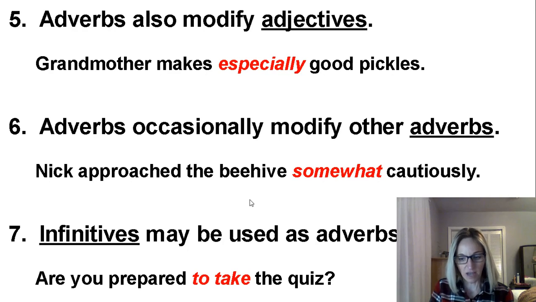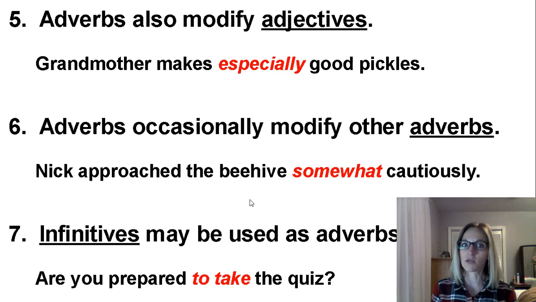So the sap run was, linking verb. Abundant is my predicate adjective. And particularly is describing that adjective. So it is an adverb describing an adjective. Particularly abundant.